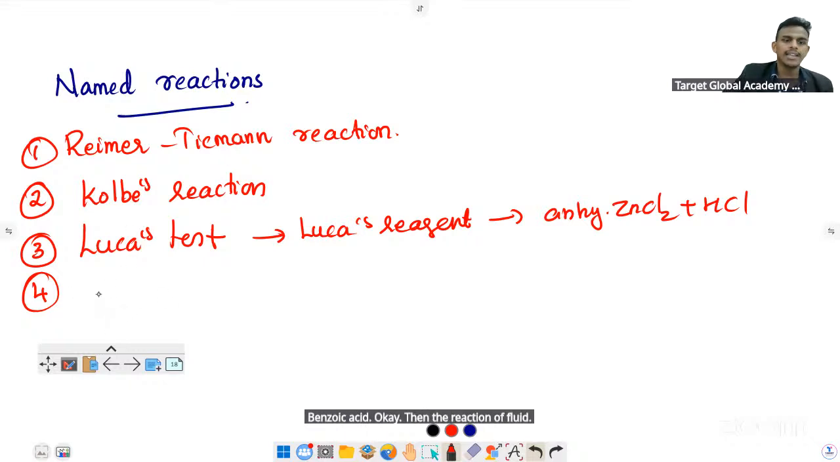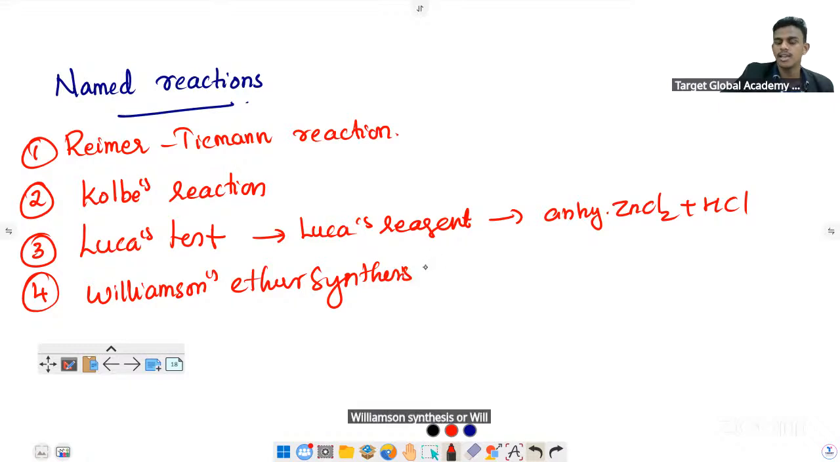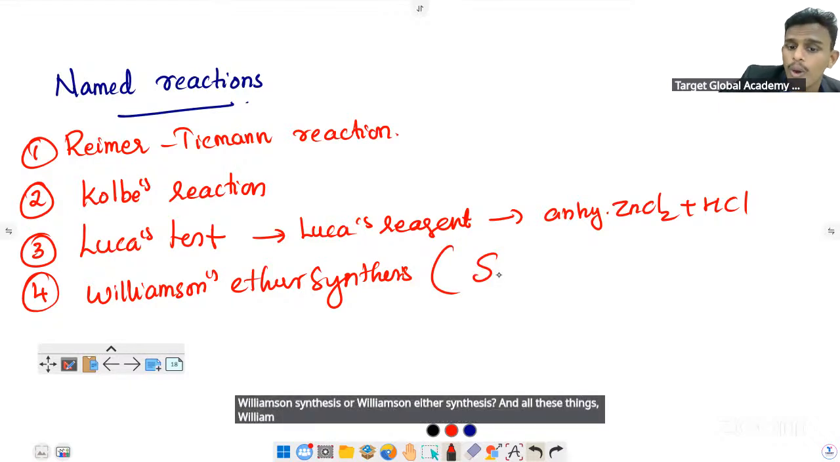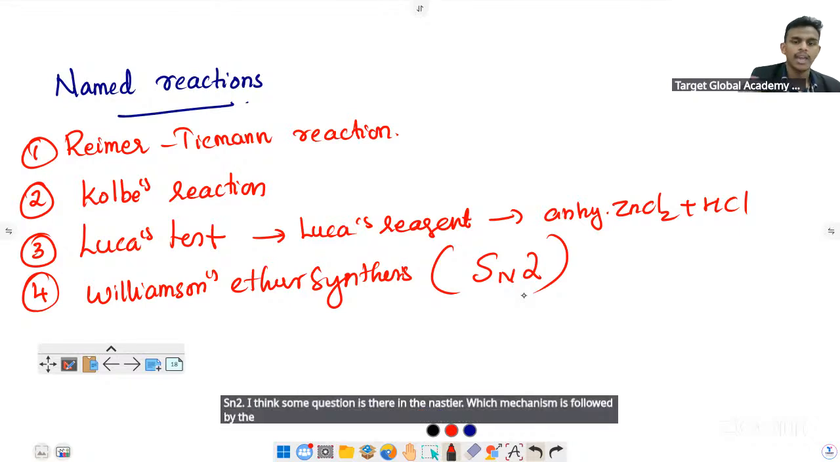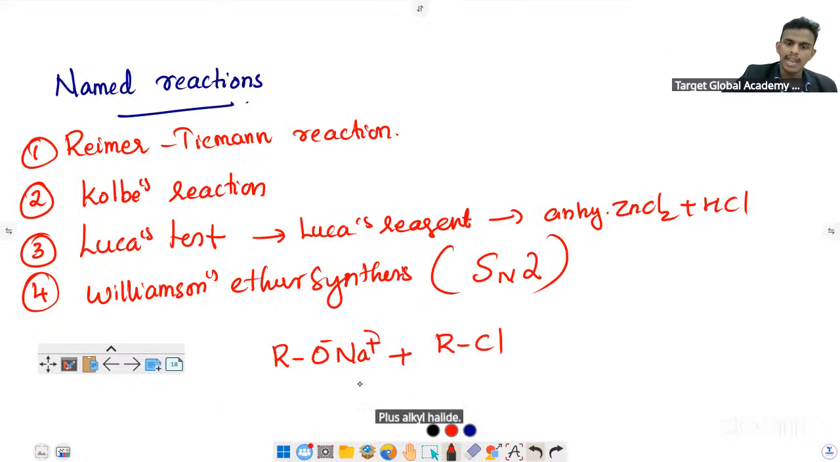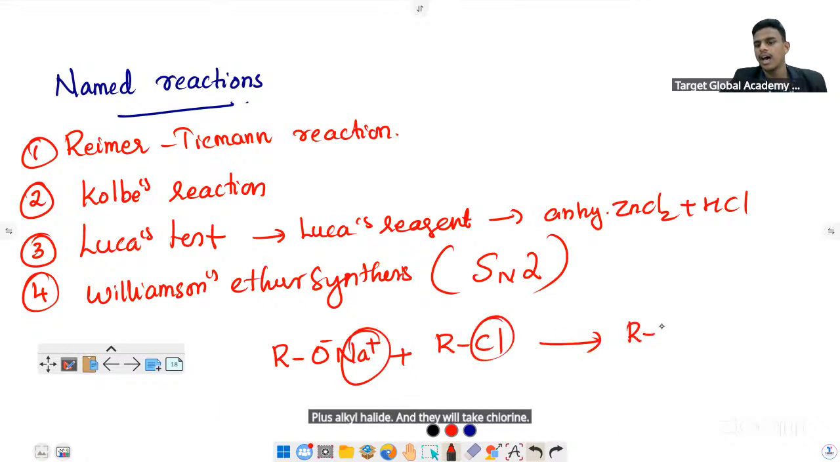Okay, phenol is over. Then Williamson ether synthesis is the main thing. And always think Williamson ether synthesis follows SN2. I think some question was there last year. In 2024, they asked which mechanism is followed by the Williamson ether synthesis. It happens from alkoxide plus alkyl halide. Na will take chlorine. What is remaining? ROR. Ether is formed with sodium chloride.